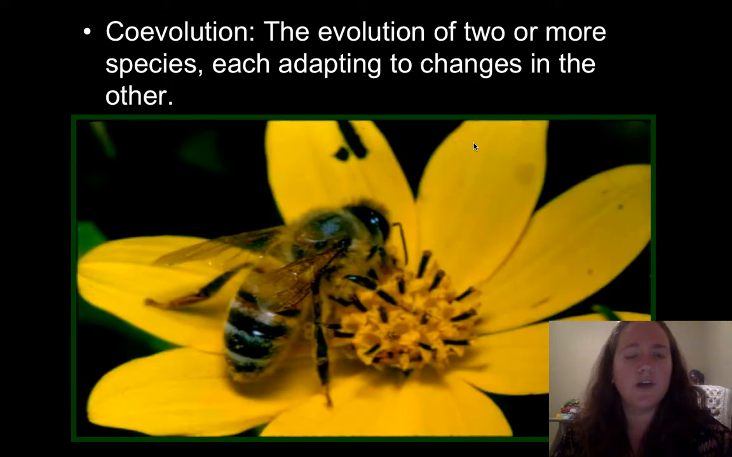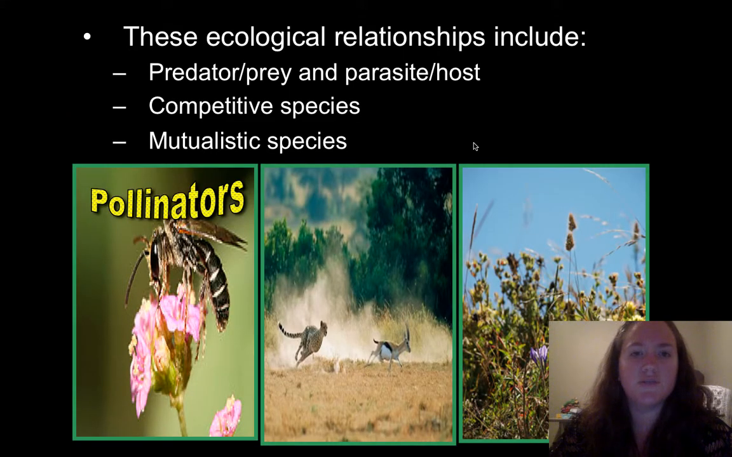The last topic we're going to talk about is coevolution, and this is when two organisms adapt simultaneously to the other as they go through evolution and changes. So we'll hit on evolution shortly as well, and we'll come back to this topic. But these relationships can include predator-prey, parasite-host, competitive species, and also mutualistic species. As one is changing, the other changes and adapts to that other organism.